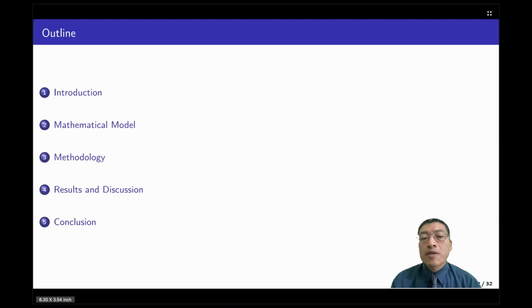The outline of our presentation is as follows. First, I'll start with the biological motivation. After that, I'll walk you through the mathematical model we built and linearized. Then I'll cover the robustness methodology employed for the research. And finally, we will show the results, their biological interpretation, and the conclusions.